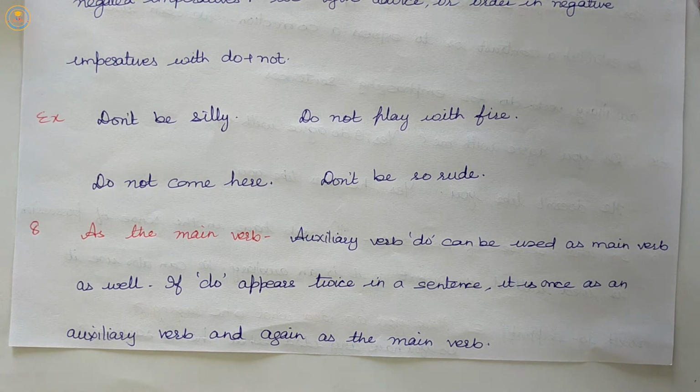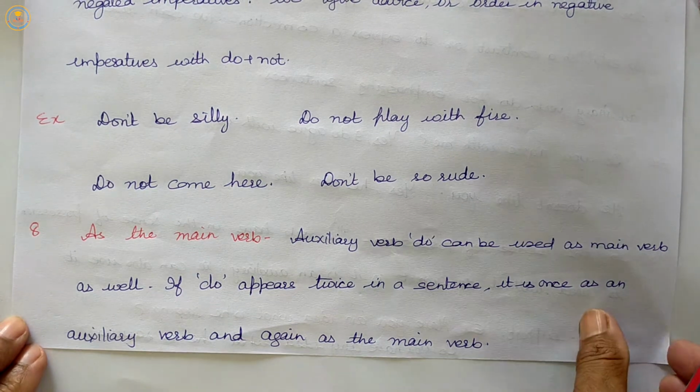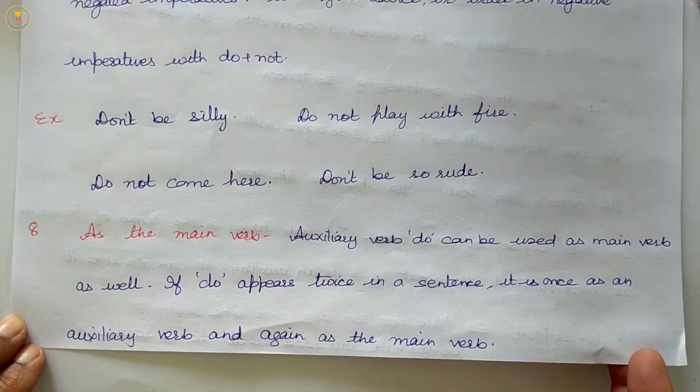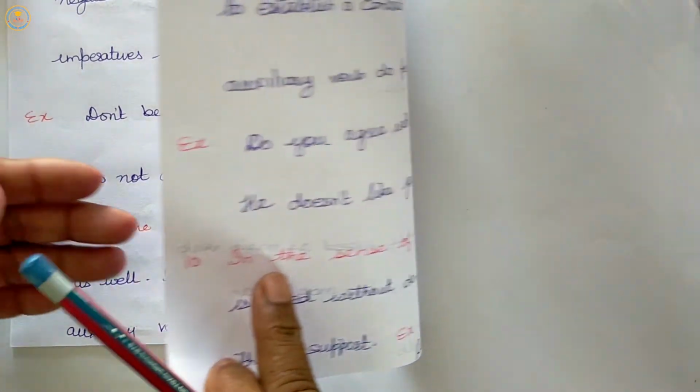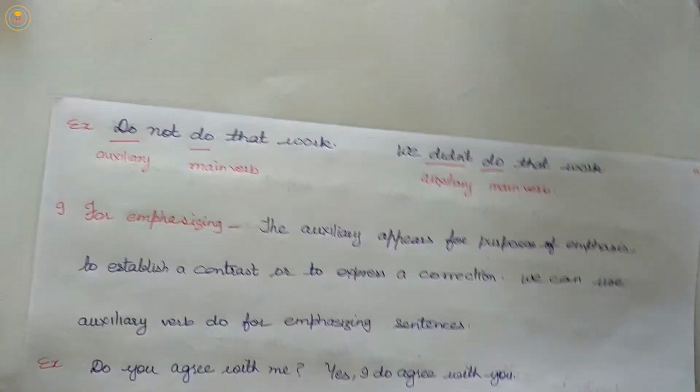We can use do support or do insertion as main verb if do appears twice in a sentence, it is once as an auxiliary verb and another verb in the sentence will be main verb. Let us see it with an example.